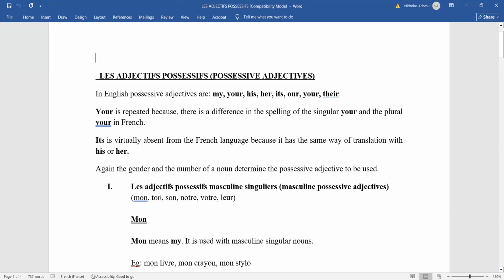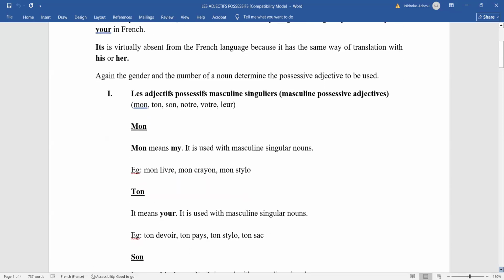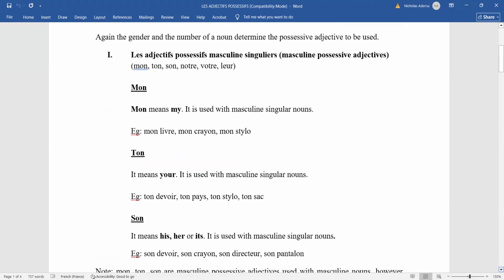So we have mon, ton, son, notre, votre, leur. Mon, ton, son. Then notre, votre, and leur. So we are looking at mon for now, and we are saying that mon means mine. Mon means mine, and it is used with masculine singular nouns.